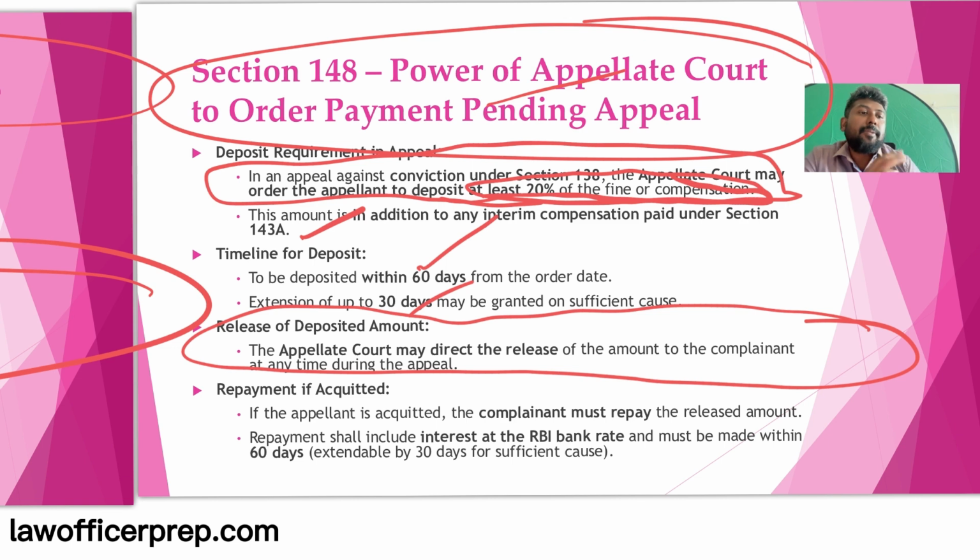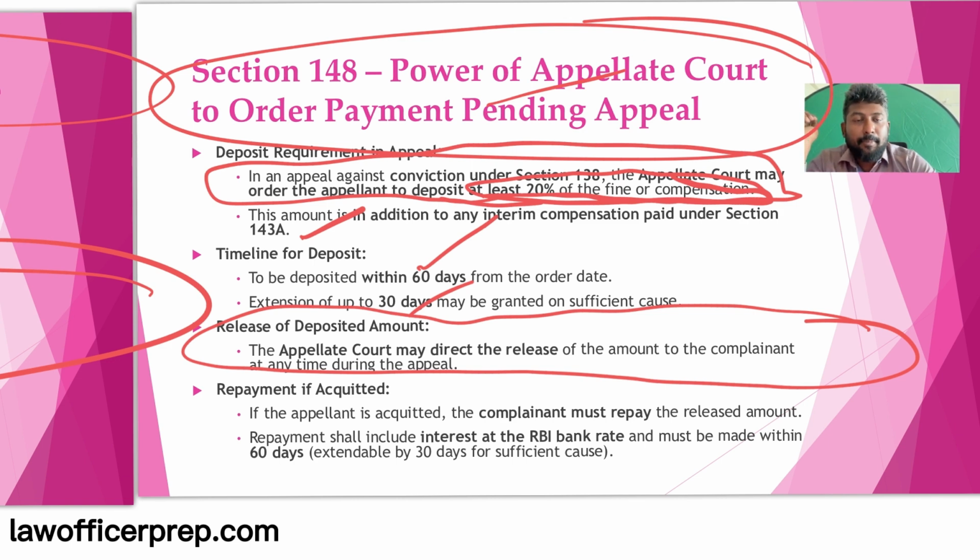The major difference with Section 148 is that this will apply to all cases, even if the cases have started before this recent amendment. Even if the case had commenced before the amendment came into picture, this section will be applicable, whereas Section 143A is not like that, because that is interim compensation with a discretion, and it would only apply to cases which came into being after the particular amendment was made.